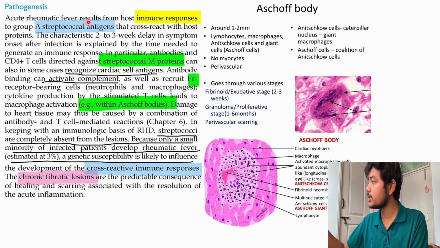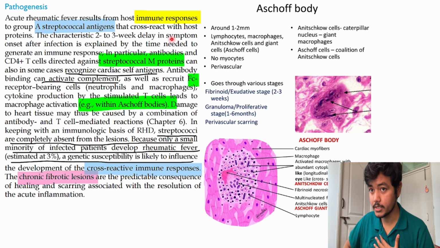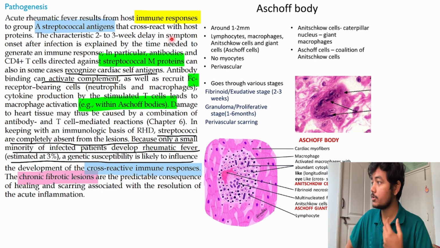So acute rheumatic fever results from the host immune response to a group A streptococcus antigen that cross reacts with host proteins. So host, we are the host, the proteins are within us, so they cross react with our proteins.